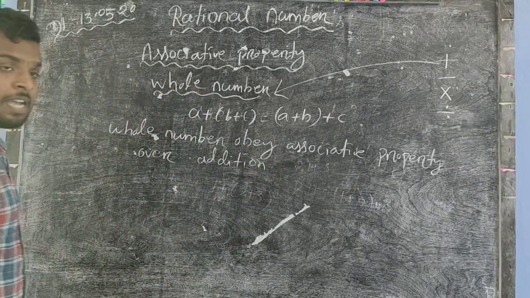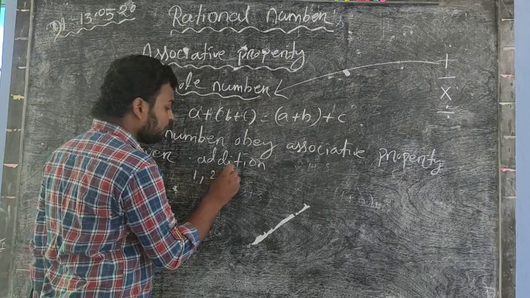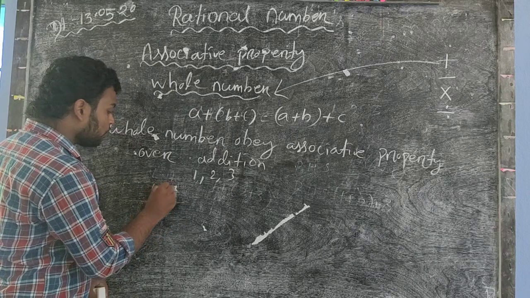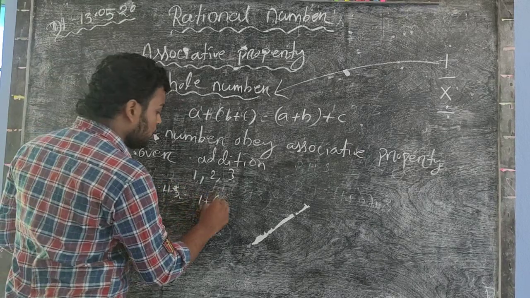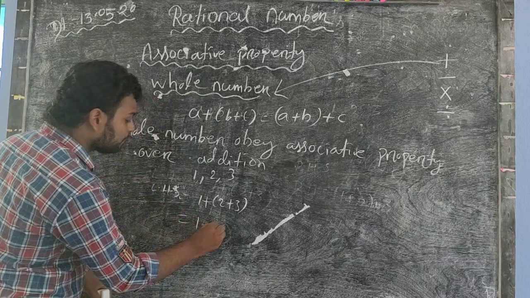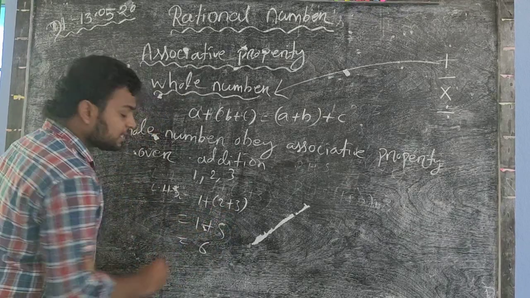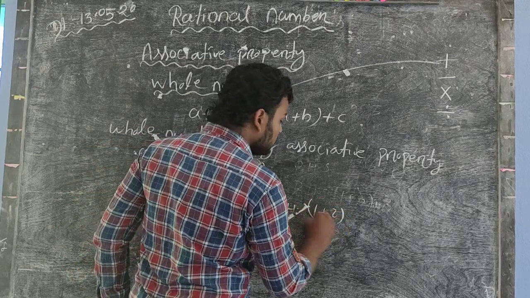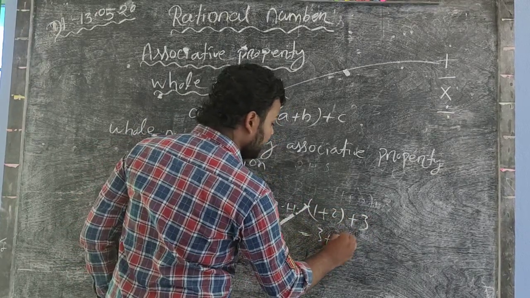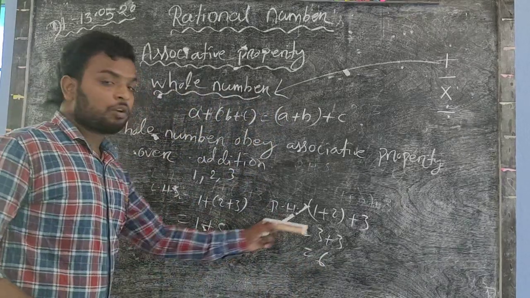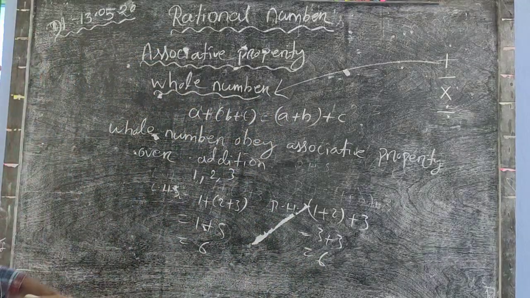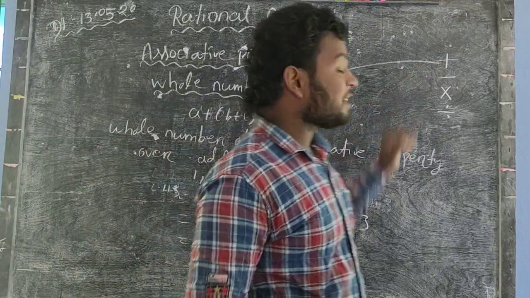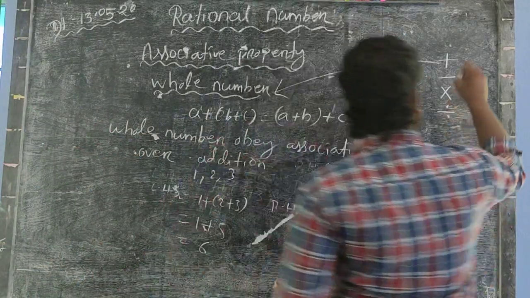So first you take an example. Take 1, 2, 3 as three whole numbers. First you prove the LHS: (1 plus 2) plus 3 equals 3 plus 3, equal to 6. In the RHS, 1 plus (2 plus 3) equals 1 plus 5, equal to 6. So LHS equals RHS. So you have proved that whole numbers obey the associative property in the case of addition. So addition is done.